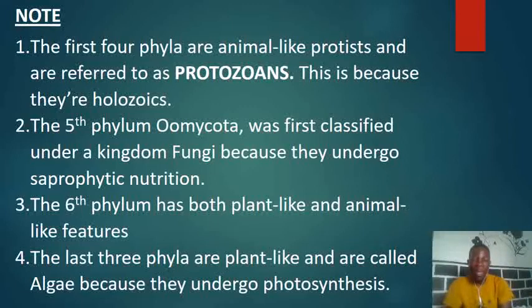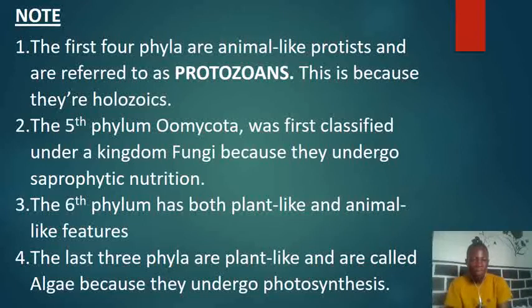The first 4 are animal-like protists, and this is because they are holozoics. It means that they undergo holozoic nutrition. They are heterotrophs that undergo holozoic nutrition. So let's note it. They are animal-like protists because they can't prepare their own food, but rather depend on other organisms for their food. By so doing, they ingest the food, so we call them holozoics. They ingest food, and the food undergoes digestion inside their body. So they undergo internal digestion.